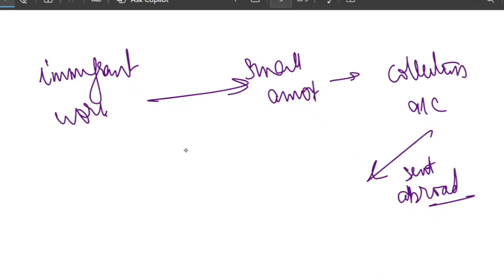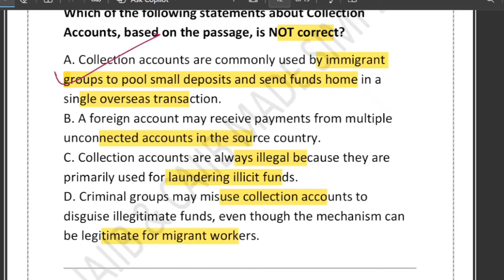What about option B? It says that a foreign account may receive payments from multiple unconnected accounts. Yes, this is a common feature of collection accounts: the foreign account receives deposits from many different people, often unconnected to each other. That is exactly what the passage explains. Statement C says that collection accounts are always illegal. No, this is the only incorrect statement because they are not always illegal. They are perfectly legitimate for immigrants and laborers who want to send money home efficiently.